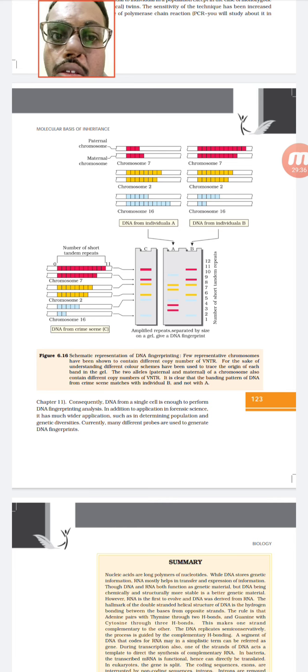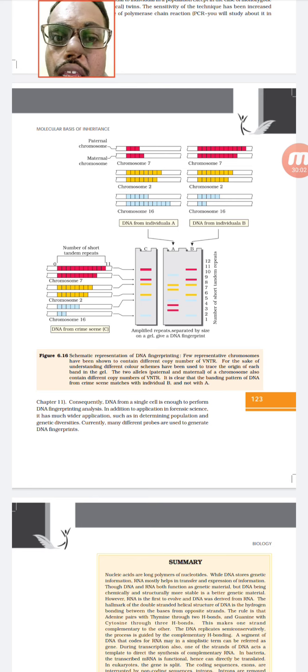And if you see here, the DNA from individual A and individual B is there, and from the parent also they have taken it. After that, they cut it into pieces using a restriction enzyme and run it on a gel. You see how the bands are formed.